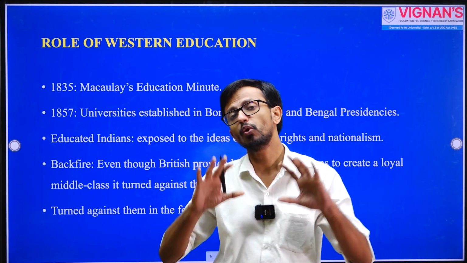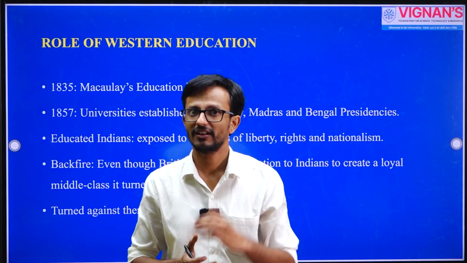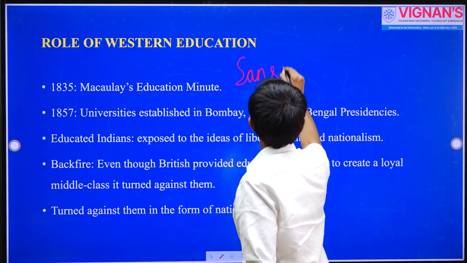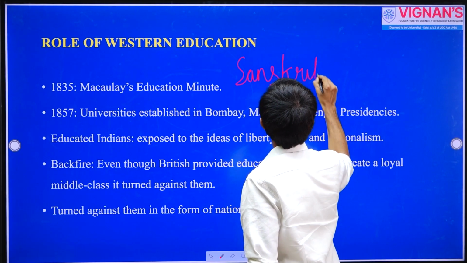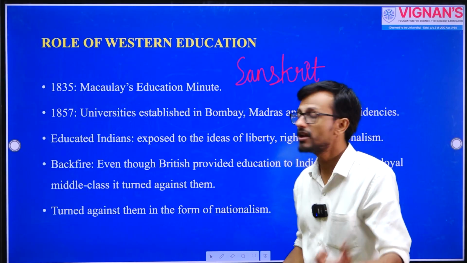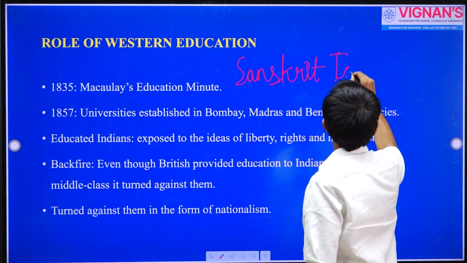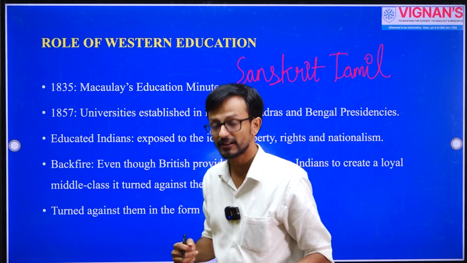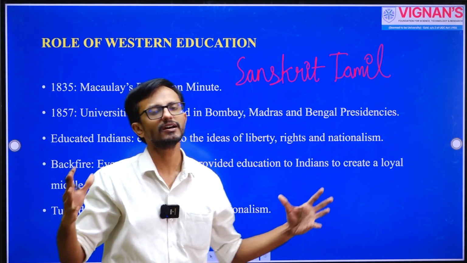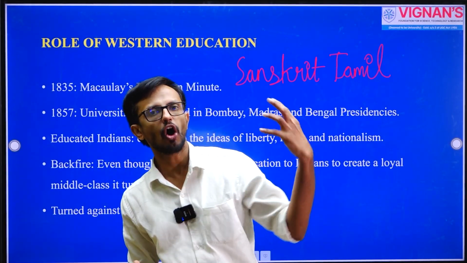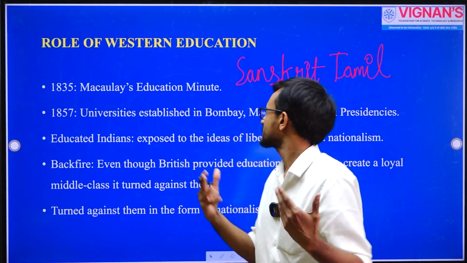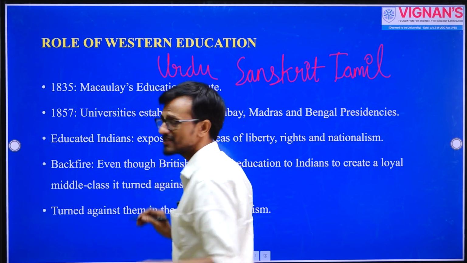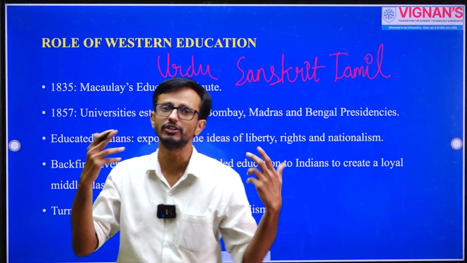Until then, there were only Oriental languages, such as Sanskrit, Tamil. Oriental languages means Indian languages, languages of the East. So most of the languages that were being taught in schools or colleges were Sanskrit, Tamil, Urdu. These are basically Indian languages. These languages were being taught.